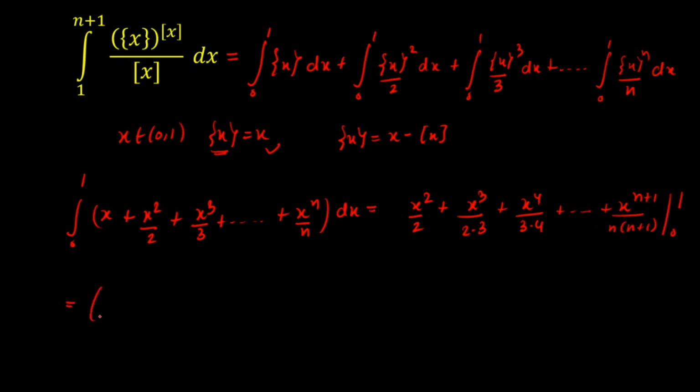So I'll get this integration as 1 by 2 plus 1 by 2 into 3 plus 1 by 3 into 4, and so on up to 1 upon n into n plus 1, minus, when you put 0, all the terms contain x raised to power something, so all become 0. So our final answer will be this. Now I can modify this sequence in the next page.